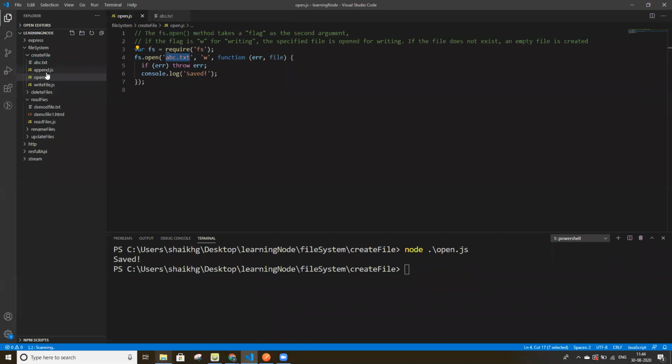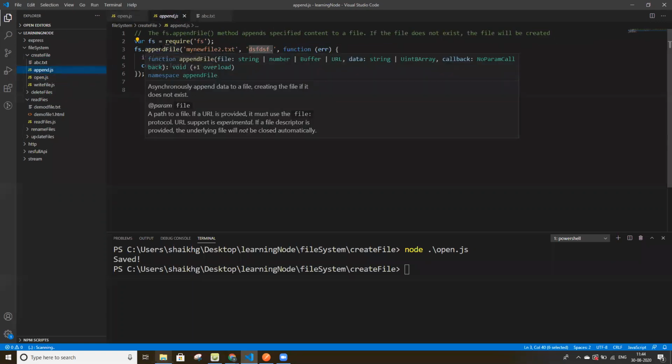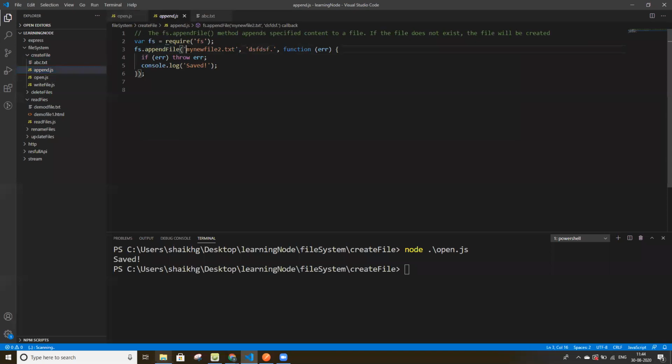So similarly, if you want to create a file with the append method, we can create a file with appendFile also. Here we have to specify the name of the file, like abc1.txt, and the content which we want to write in that file, test content.